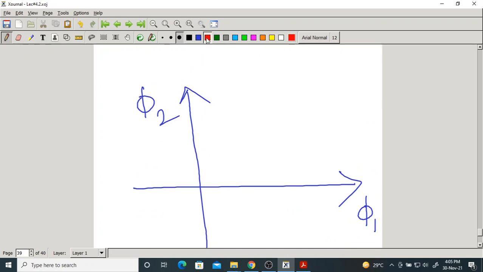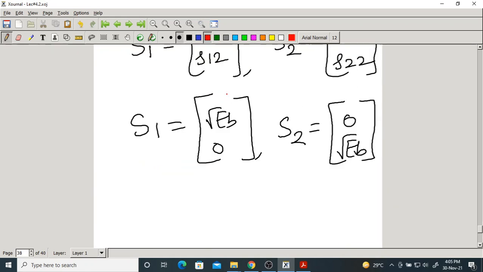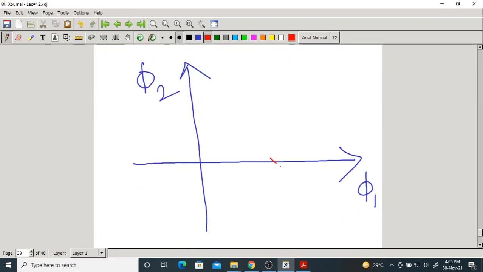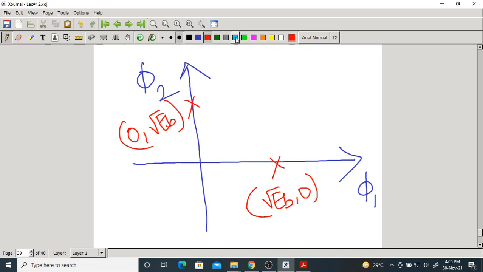Now you denote the points. What is the first message point? It is root EB comma 0. Somewhere here. What is the second point? S2: 0 comma root EB. This is the BFSK constellation. It is 2-dimensional because of 2 basis functions.